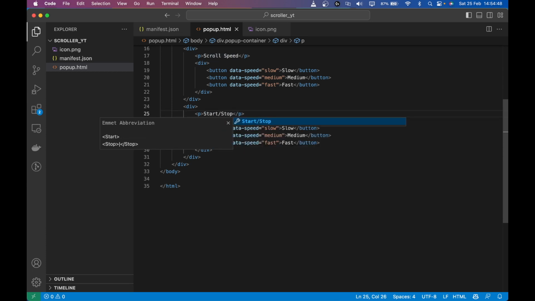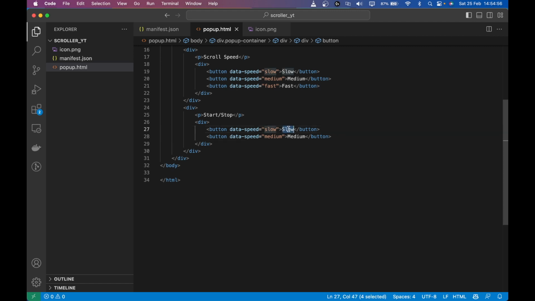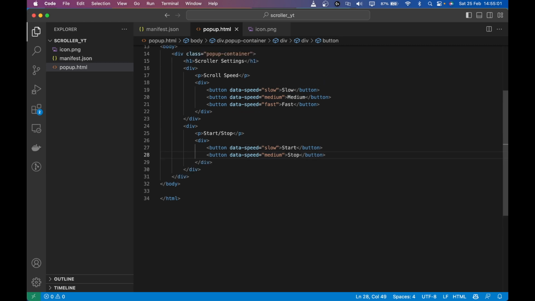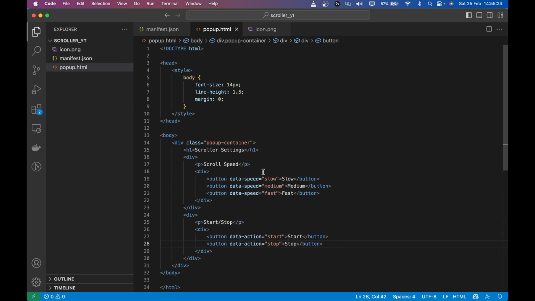So I'm just going to name it start and stop. Right, and there will be two buttons. The first one will be start and the second one will be stop. And instead of data speed, because it's not actually speed, I'm just going to name it data action. So data action, and instead of slow and medium, it will be start and stop. So start and stop. Makes sense, right?